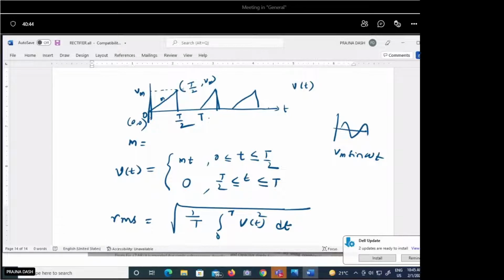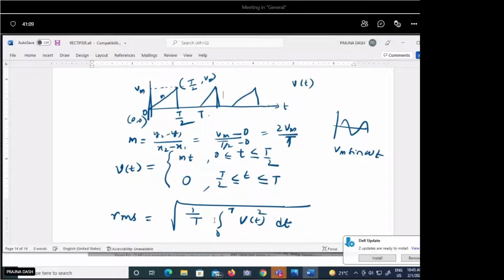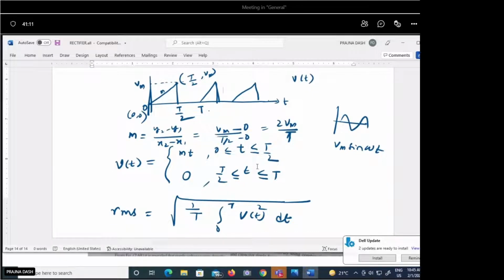How do we calculate the slope of a straight line? m is equal to (y2 minus y1) by (x2 minus x1). This is the formula for calculating the slope. So taking this, it is (Vm minus 0) by (T/2 minus 0). So we can say this will be 2Vm by T. By putting this value in and integrating, you can find the RMS value.